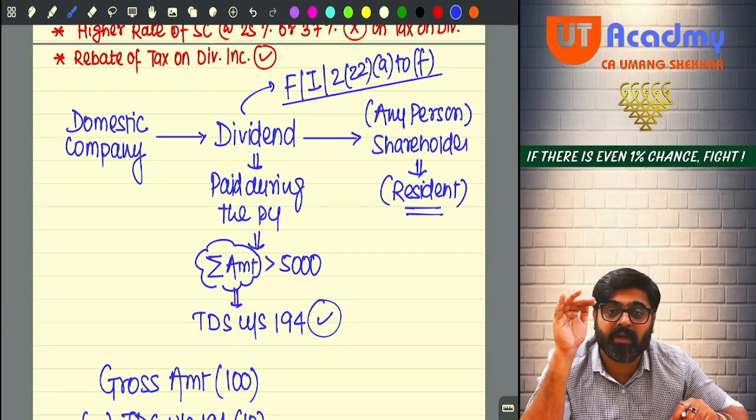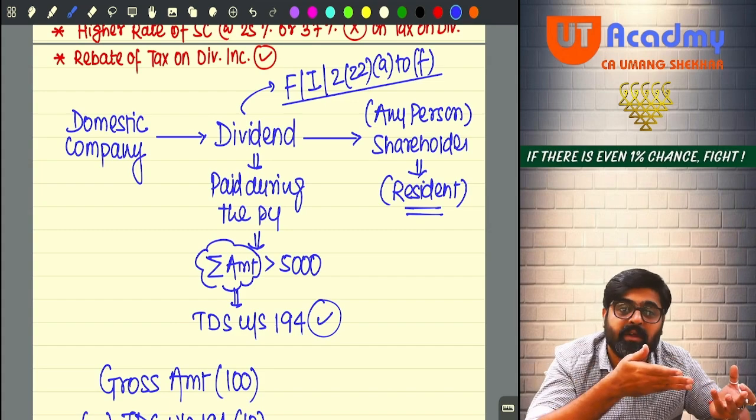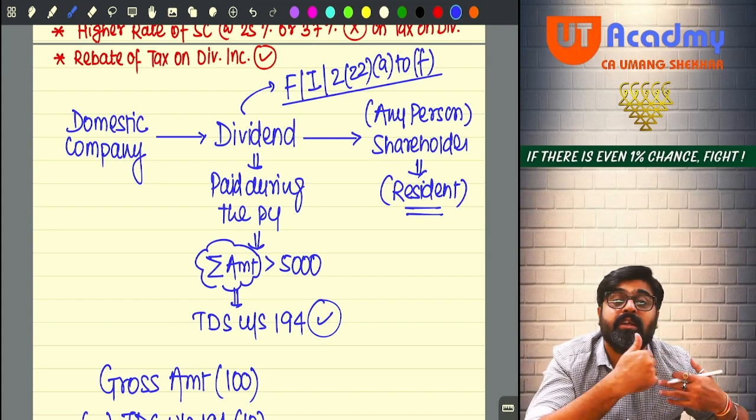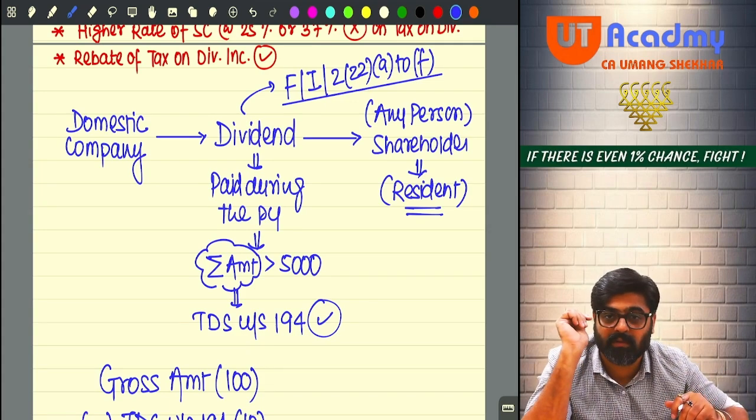But the requirement to deduct TDS will arise only if the total dividend during the year coming from that company exceeds 5,000. And that is given in section 194.